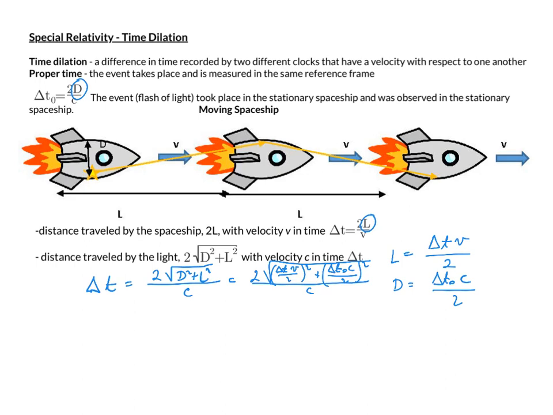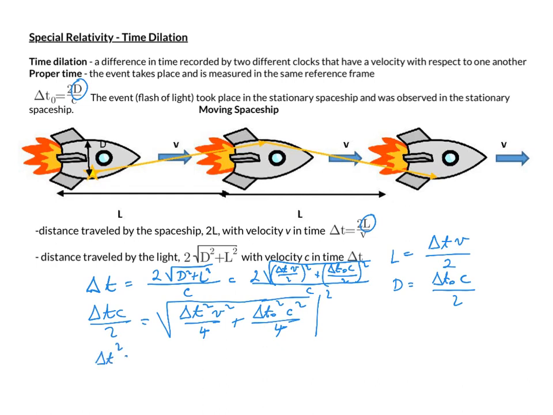How about we multiply both sides by c and divide them by 2? Then we end up with delta t c over 2 equal to the square root of delta t squared v squared divided by 4 plus delta t naught squared c squared divided by 4. Squaring both sides, we end up with delta t squared c squared equals delta t squared v squared plus delta t naught squared c squared.